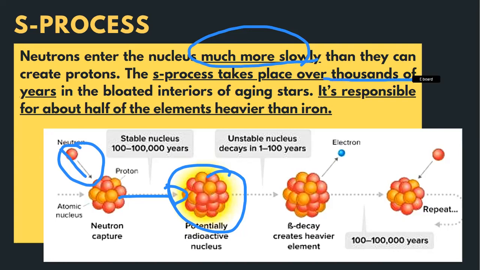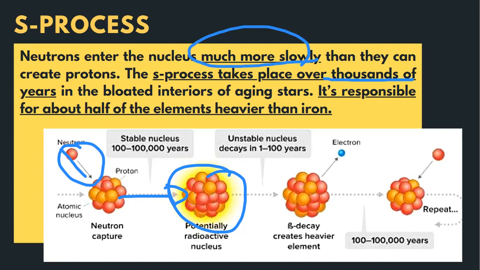That's why it's called slow. I don't like to complicate these things. I just want you to remember that the S process is responsible for about half of the elements heavier than iron. To become heavier than iron, it takes a lot of neutrons and a lot of time for the captured neutrons in the atom to become protons.